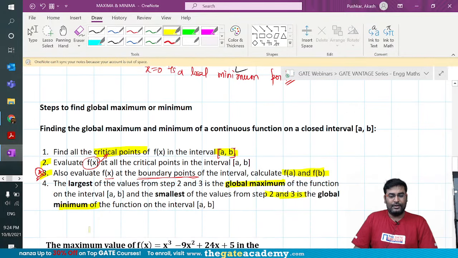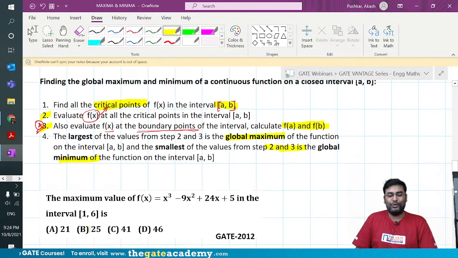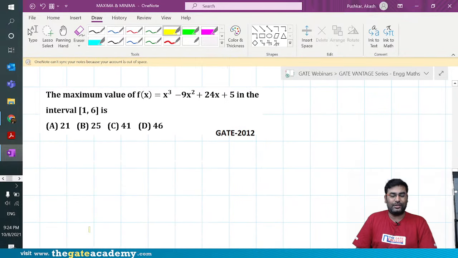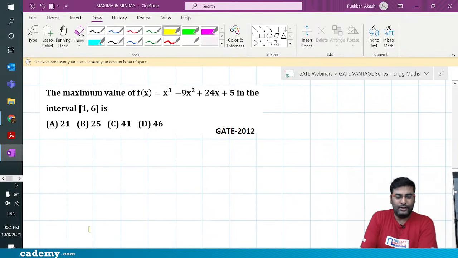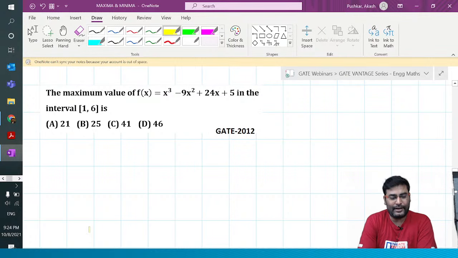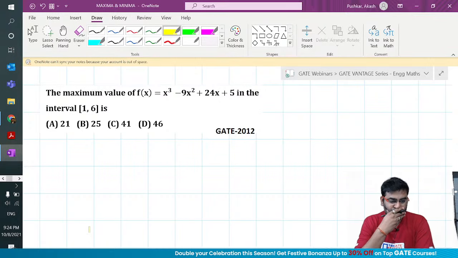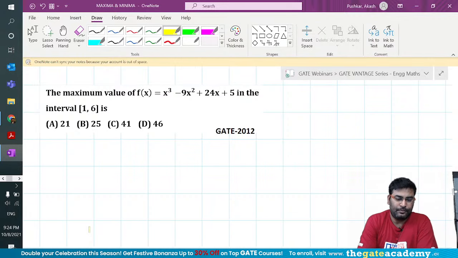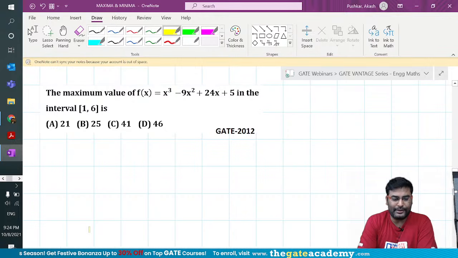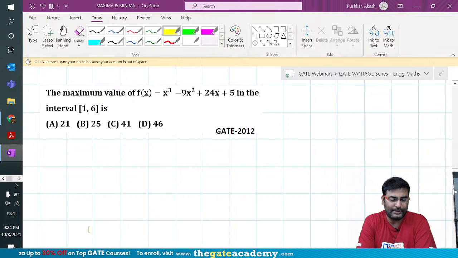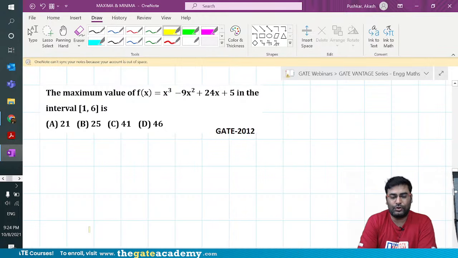Come on. If you have understood it, let me give you the GATE 2012 question on the screen. Let's see who can do this. You are looking at a function x cube minus 9x square plus 24x plus 5 in the interval 1 to 6. What do you guys think? What should be the answer? The options are 21, 25, 41, 46. GATE 2012, a 2 marks question.